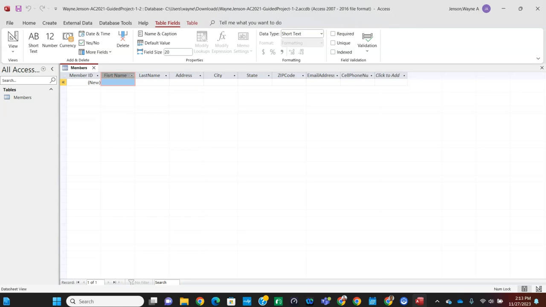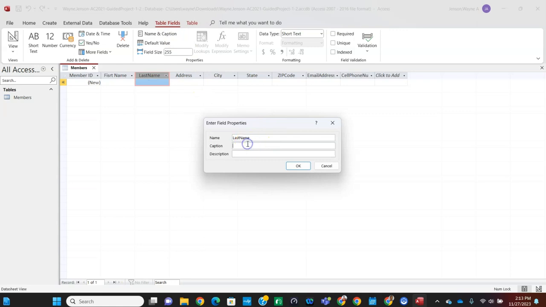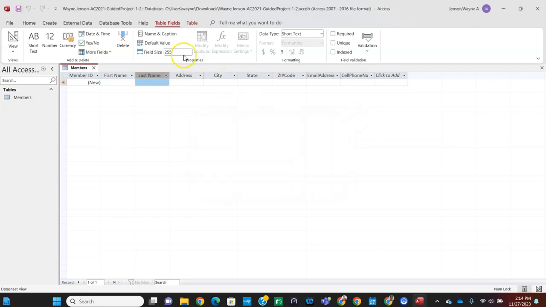So in table 1-11 in the instructions, for last name, you select last name, the name and caption. For the caption, we're going to put last space name, and then click OK, and that's going to be 25 instead of 255. And then we're going to select the address rather, and instead of 255, that's going to be 45. So we're only changing the size, we're not changing the caption.